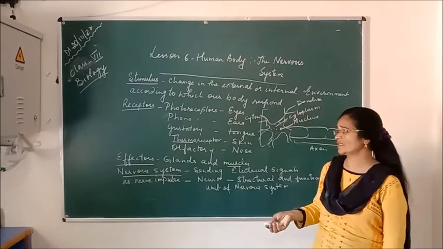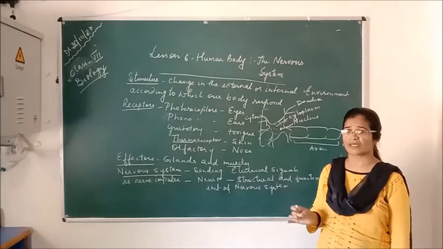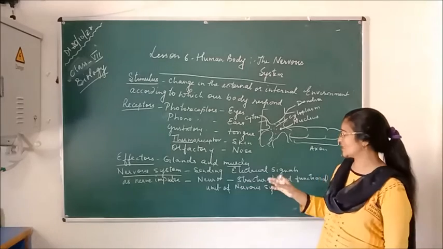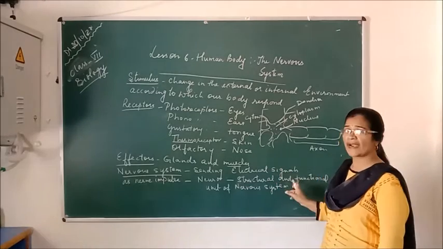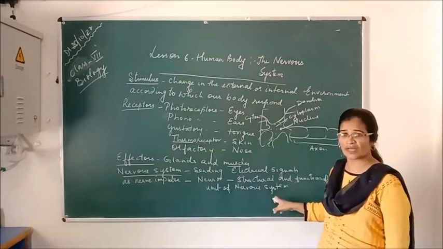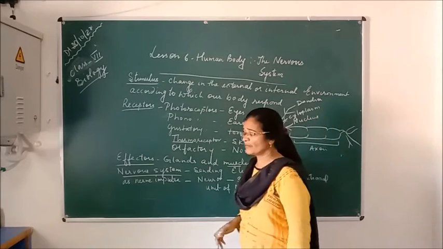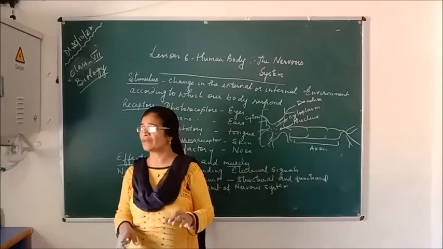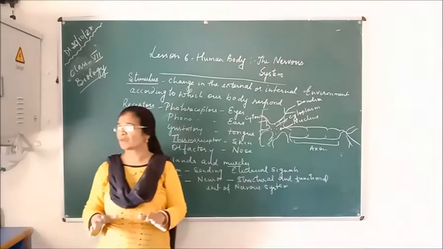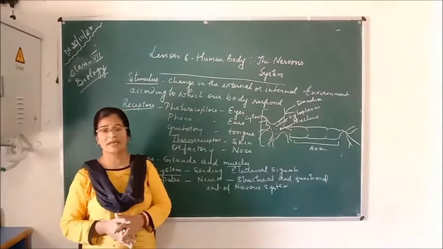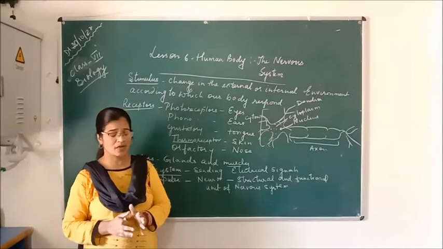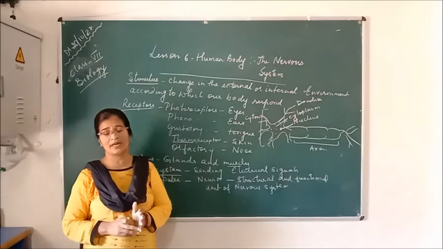The main unit of the nervous system is the neuron. Neuron is the structural and functional unit of the nervous system. Our nervous system mainly consists of brain, spinal cord and nerves.